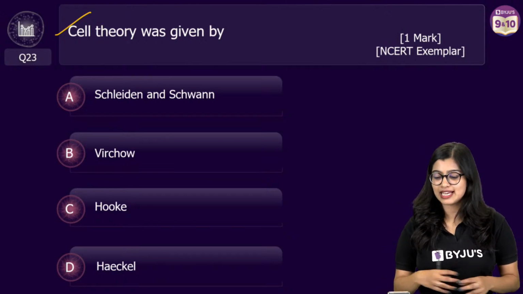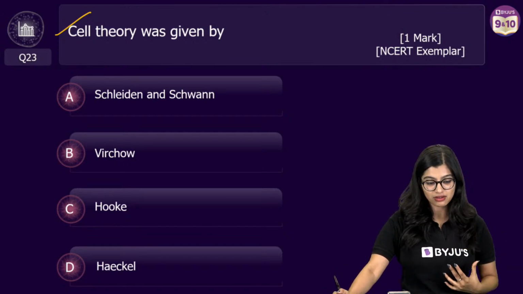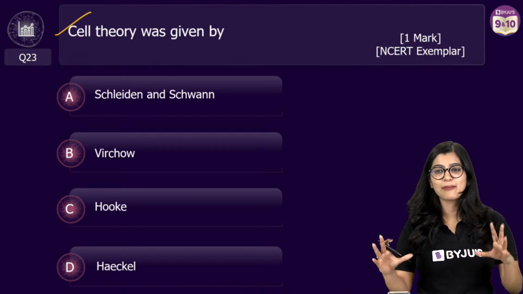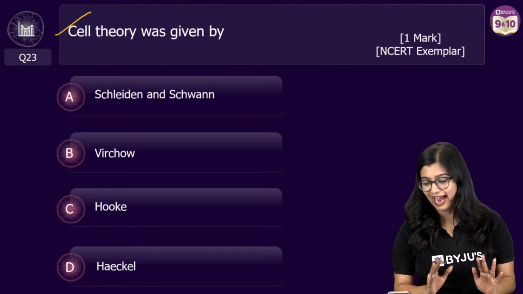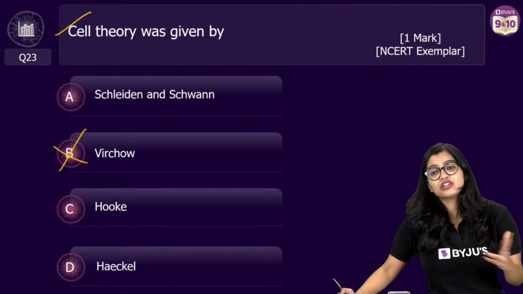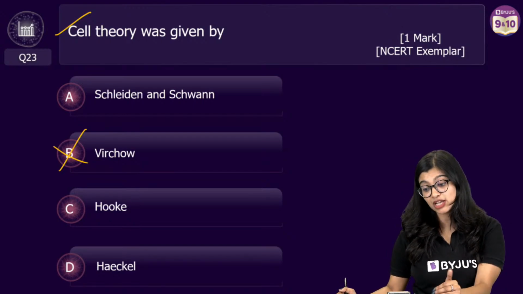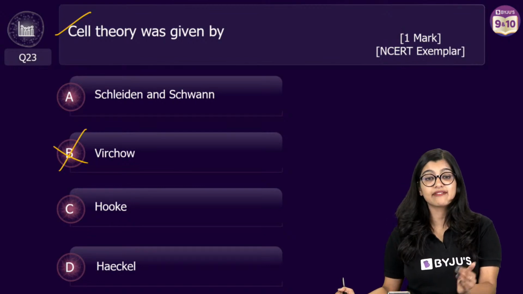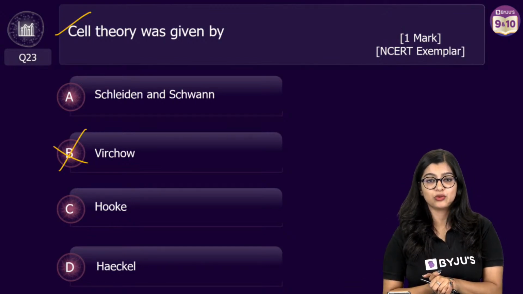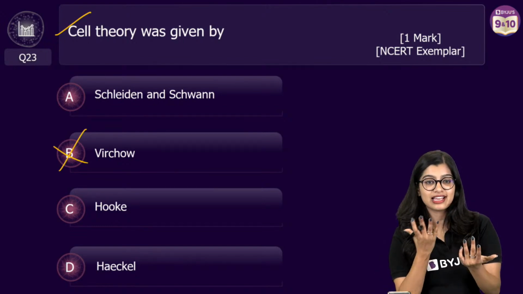See, with people's names, I try my best with pronunciations. I think it's called Virchow, could be Virchow. My pronunciations are a little here and there at times, so please don't mind that. It's not Virchow, because we just know that he added a point to cell theory much later, right? But who proposed cell theory? Who are the first 2 people who proposed it? I leaked the answer also.